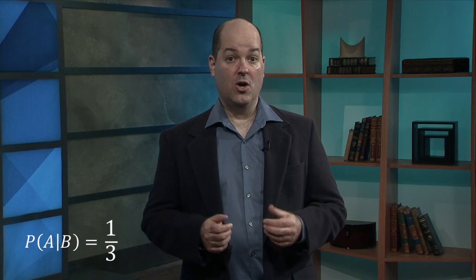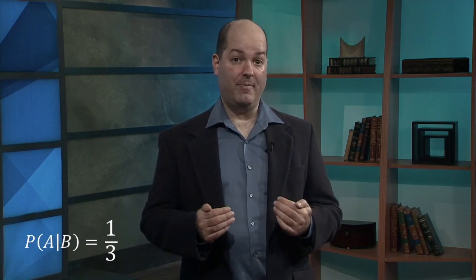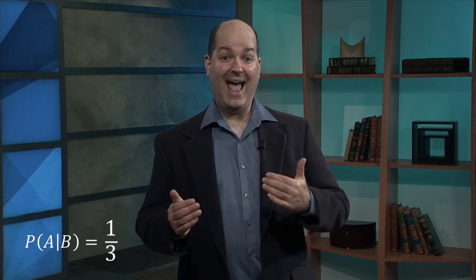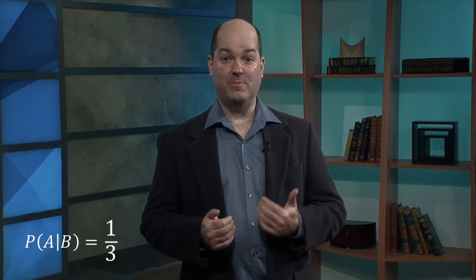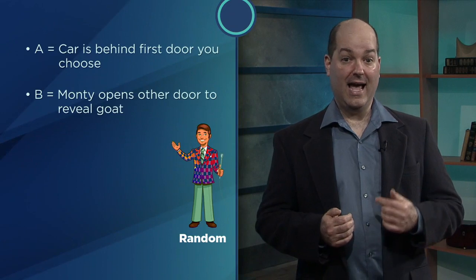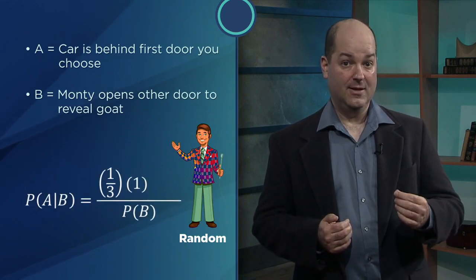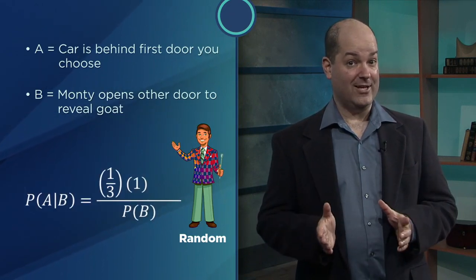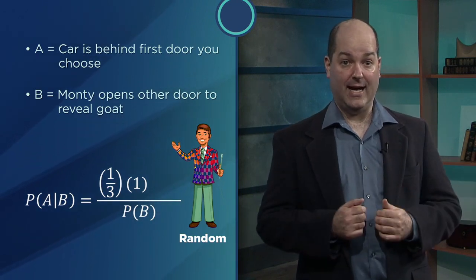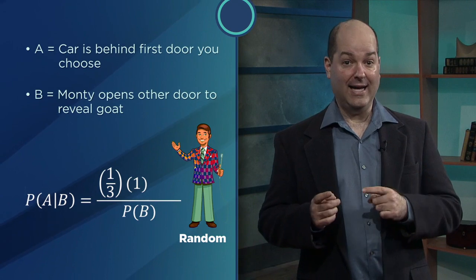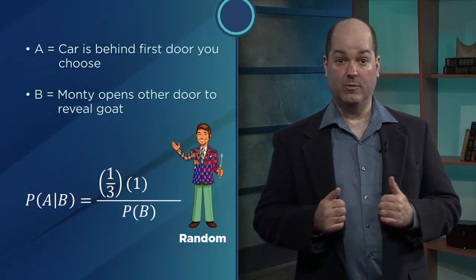In other words, with classic Monty, the probability that your door is correct after Monty opens his door is the same 1/3 you thought it was before Monty did anything. And if we try this for random Monty, well, the numbers on top haven't changed. Your initial door is still correct 1/3 of the time. If the car is actually behind your initial choice, then Monty definitely won't reveal the car.